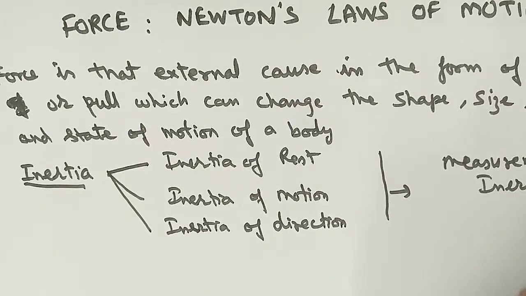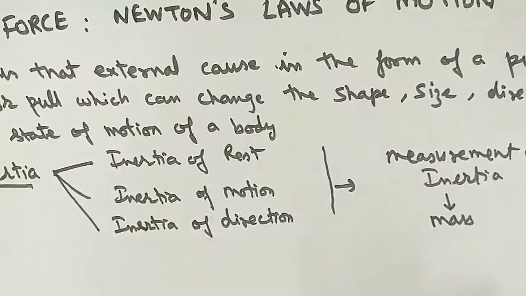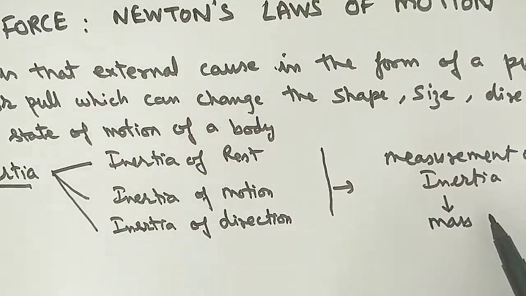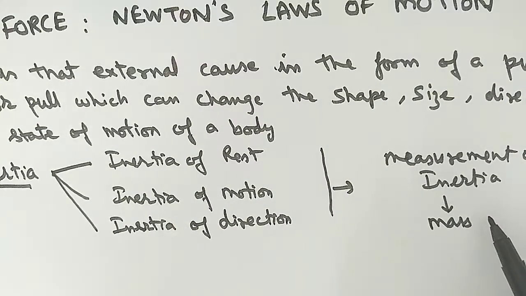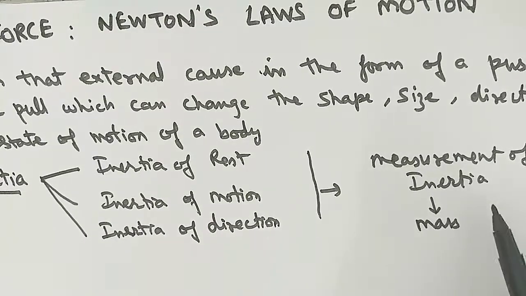You should know it is only and only by the mass of the body. Mass is the only measurement of inertia. More mass, more inertia. If a body is heavier, then you have to apply greater force. If a body is lighter, then the force required to change its state is very less.